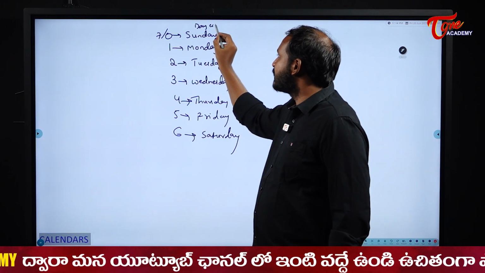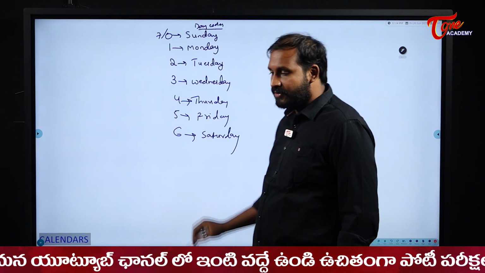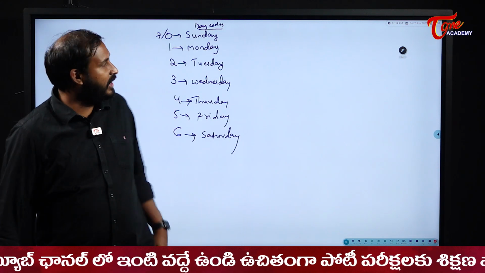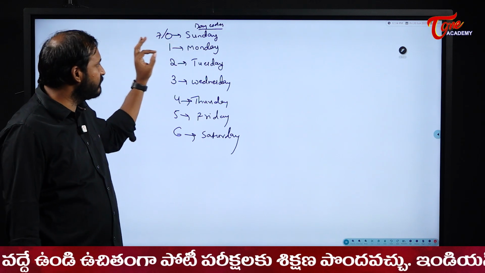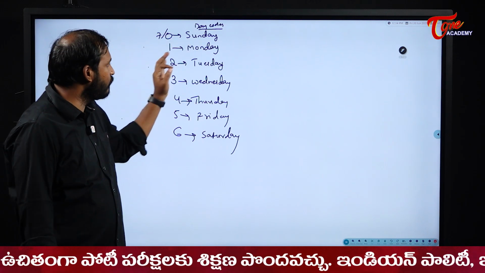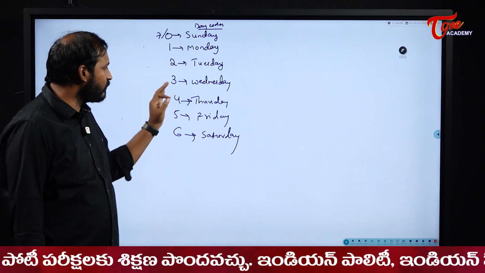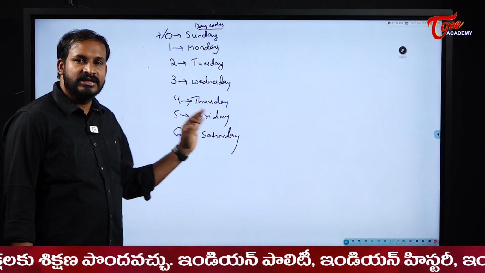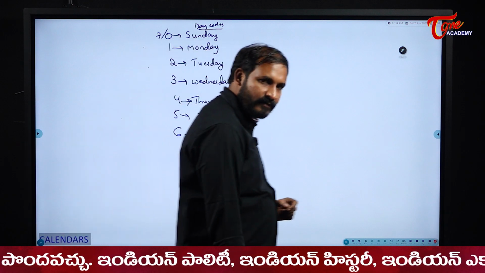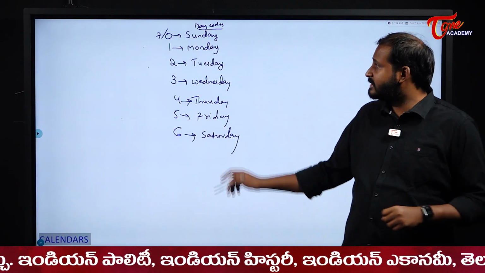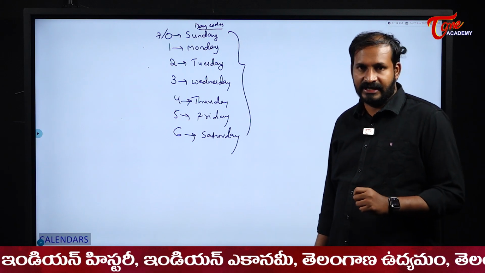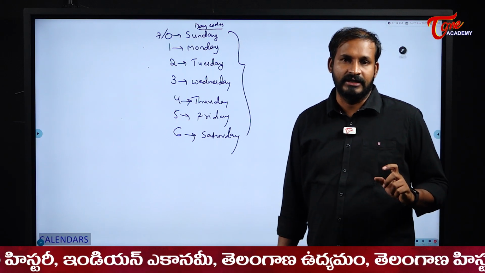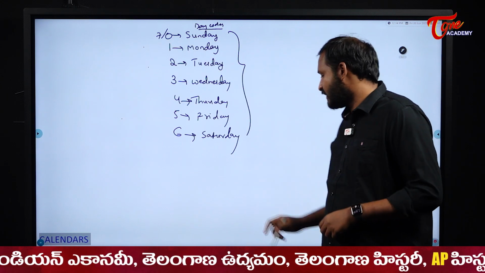Students, please try to understand these day codes. Later we will use all these things. So if you get 0 odd days, that is Sunday. 1 odd day, Monday. 2 odd days, Tuesday, 3 odd days Wednesday, 4 odd days Thursday, 5 odd days Friday, 6 odd days Saturday. Understood? This is how the day codes are generated, based on the odd days only.